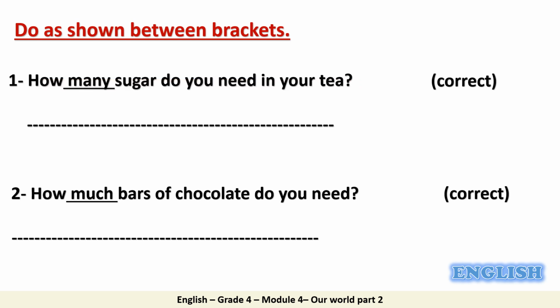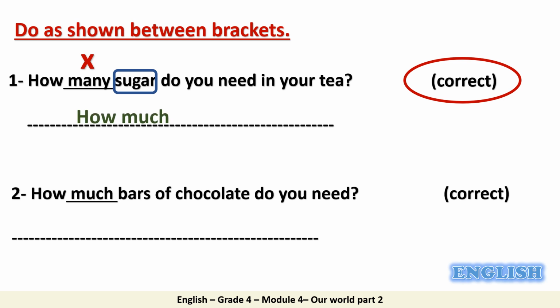How many sugar do you need in your tea? The order we have to follow is to correct the underlined word. The underlined word here is many, and it's wrong. We need to change it into the correct one. Again, let's read the question. How many sugar do you need in your tea? This question is asking about the quantity of sugar. And sugar is an uncountable noun. So we are going to change it into how much. How much sugar do you need in your tea?